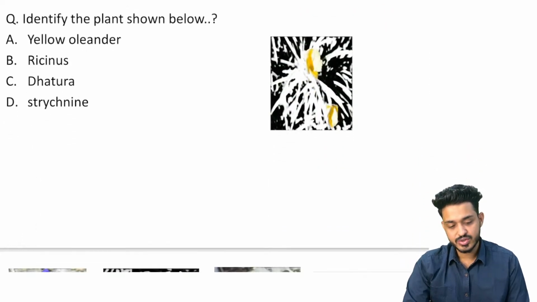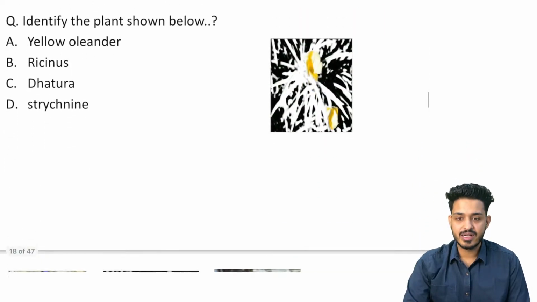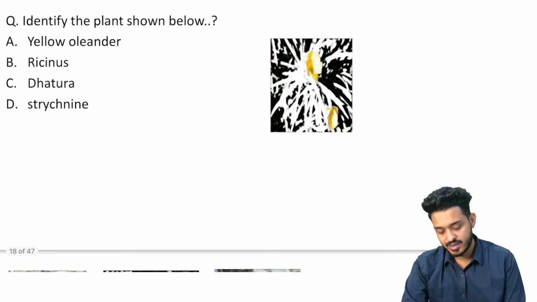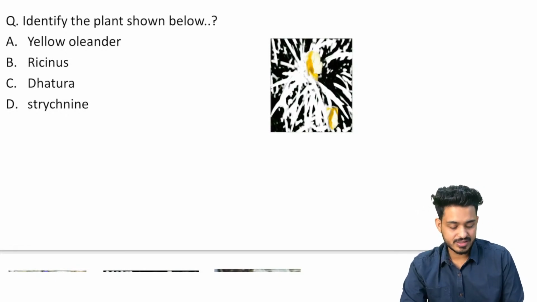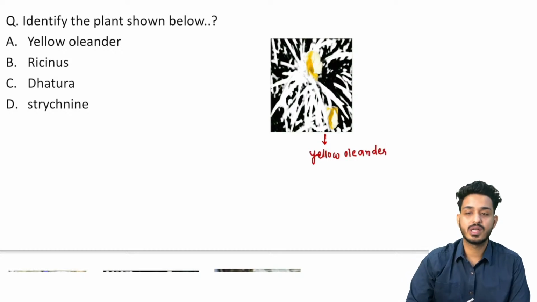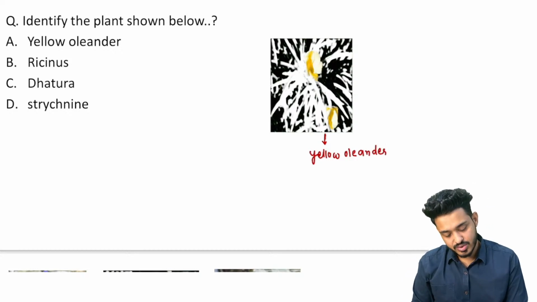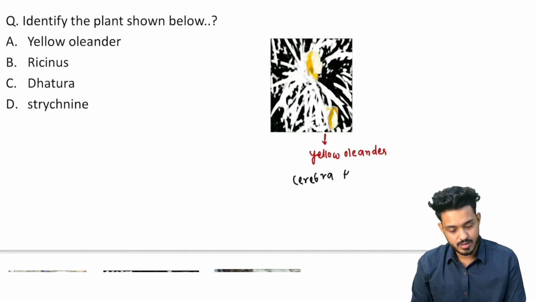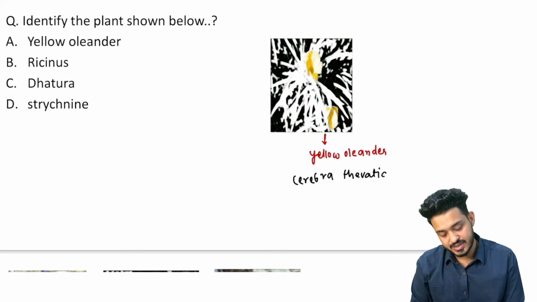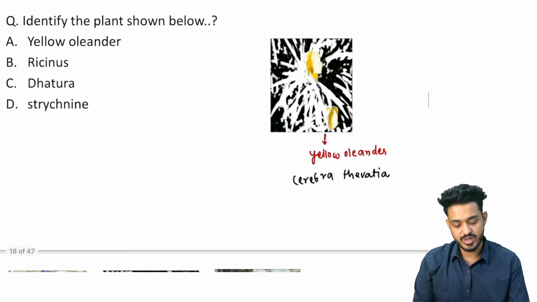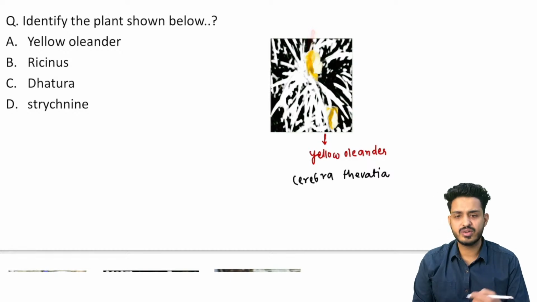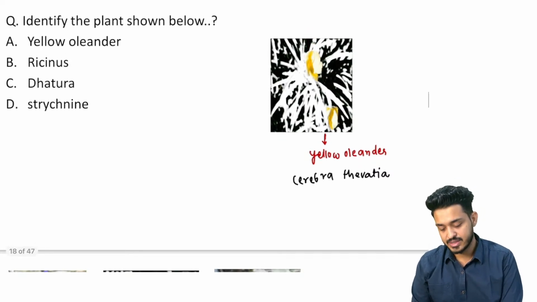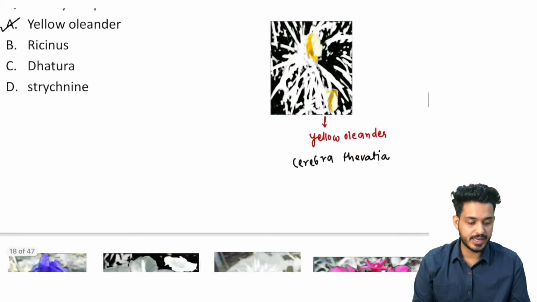Now the next question we are having: identify the plant that is shown below. You are not able to see it, right? Let me write it for you. This is the yellow oleander. Here the plant that we are having is your yellow oleander. This is also known as Cerbera thevetia. Yellow तो दिख रहा होगा. Green color you are not able to see because of the green screen. So this is going to be yellow oleander.